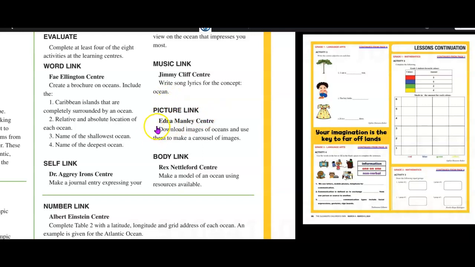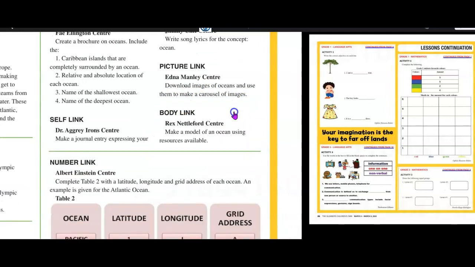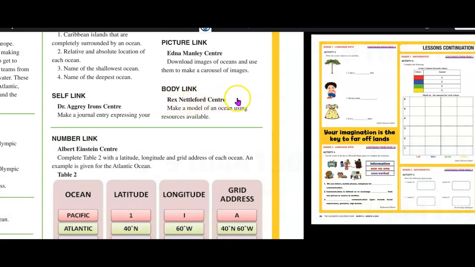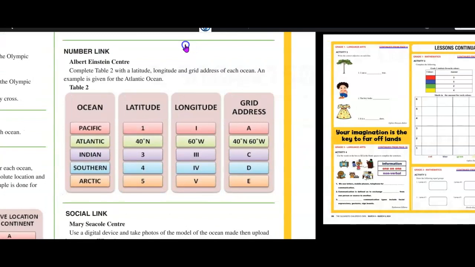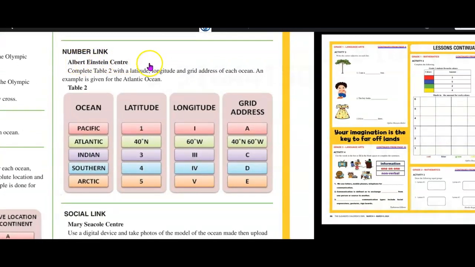Picture link from the Edna Manley Center. Download images on oceans and use them to make a carousel. Body link from the Rex Nettleford Center. Make a model of an ocean using resources available. Number link from the Albert Einstein Center. Complete table 2 with a latitude, longitude, and grid address for each ocean.